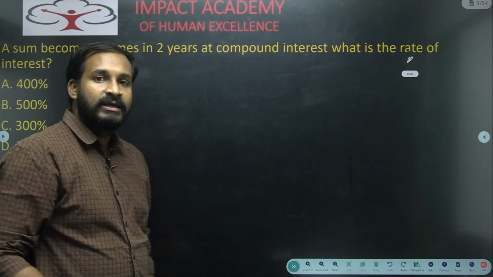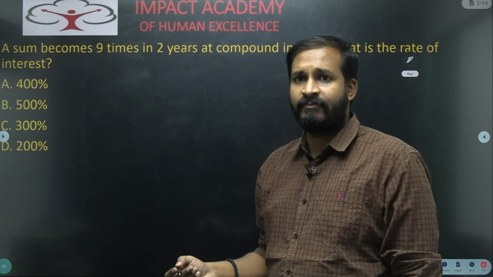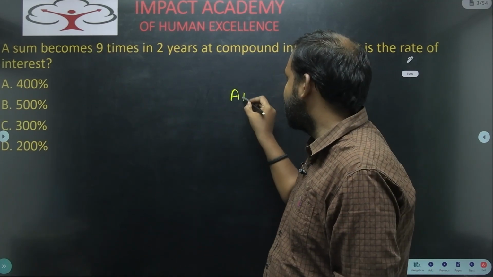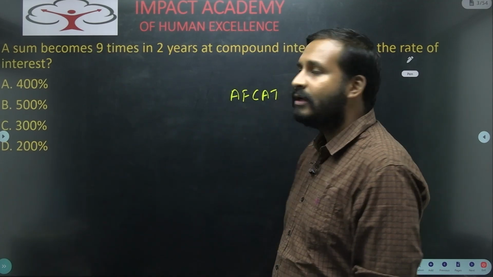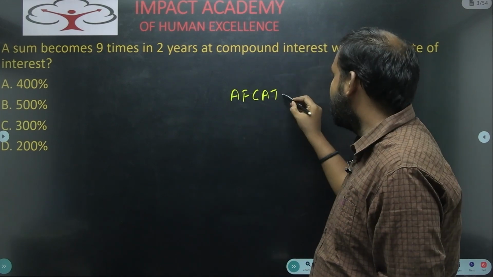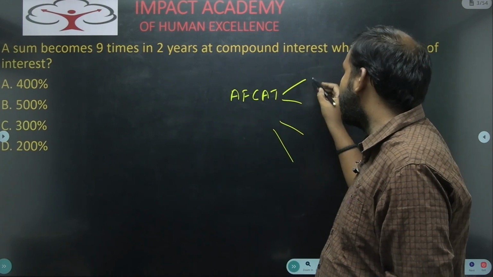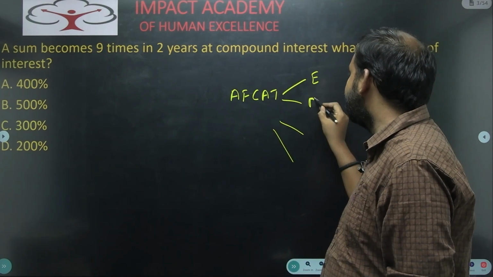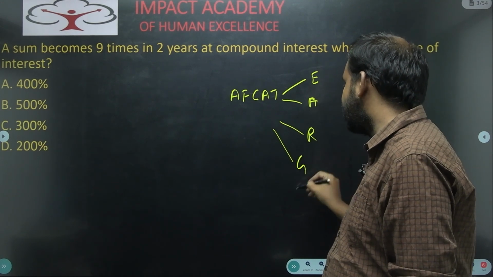Now see here, in this year's AFCAT paper, there are 4 parts: English, arithmetic, reasoning and general knowledge.